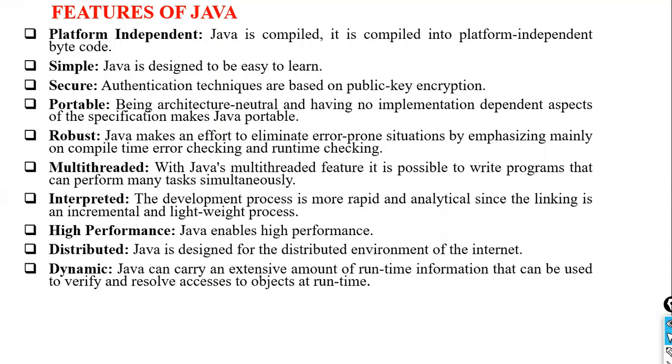Because the code which we compile on one operating system can be executed only on the same operating system, right? So what is the major difference between C programming and Java programming? What is the major difference that helped us achieve this platform independency? To understand this, let's execute a small code and then look into the difference.